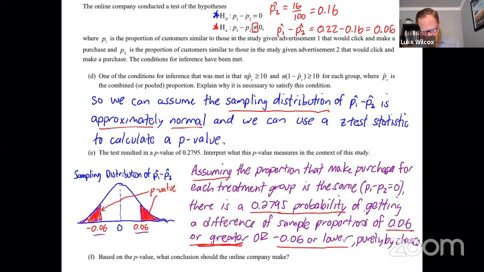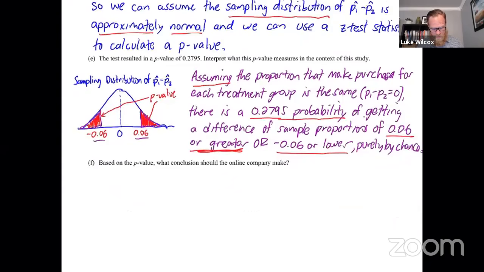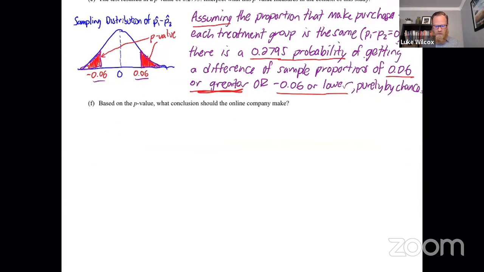Okay, so let's move on to the next part. It says, based on the p-value, what conclusion should the online company make? Now, I'm hoping this one feels very comfortable to you. Essentially, what we're looking for here is a conclusion to the significance test, where we look at the p-value and we have to make some decision about the null hypothesis. And there's a pretty good formula for what this should look like.